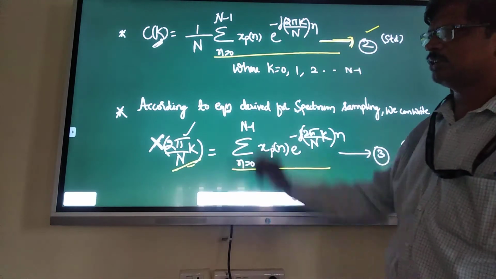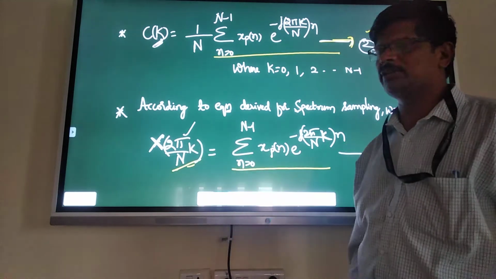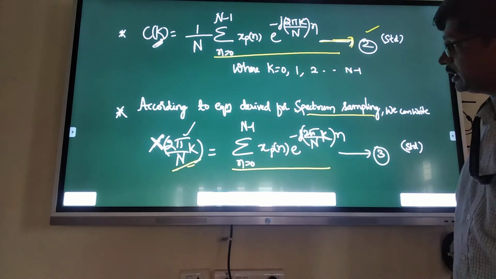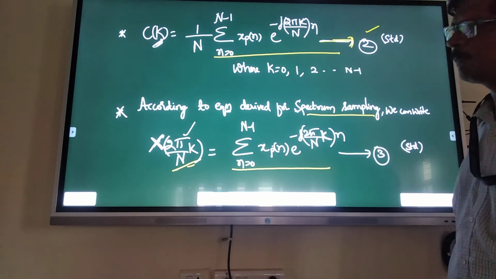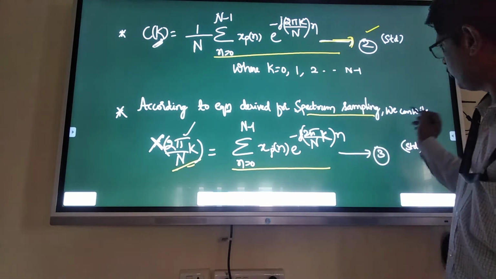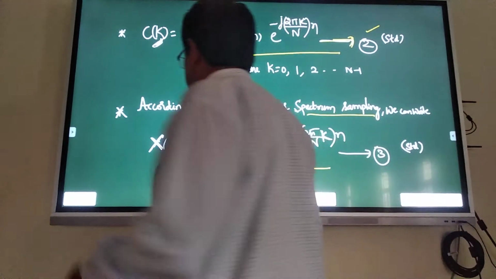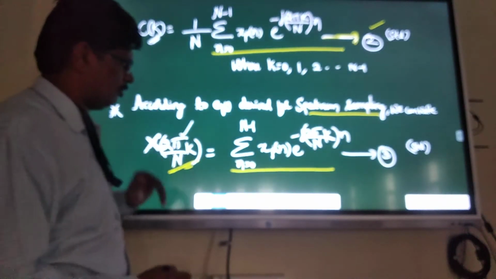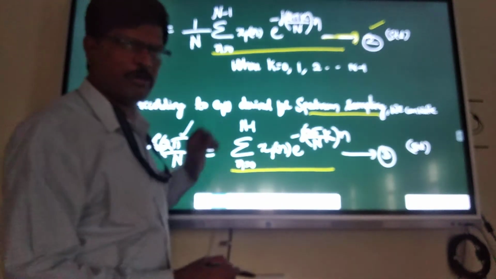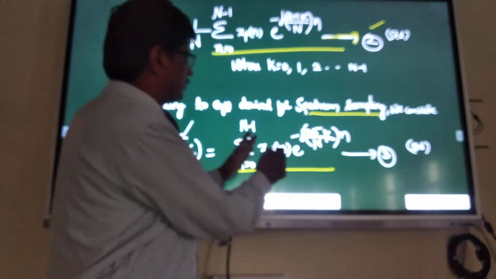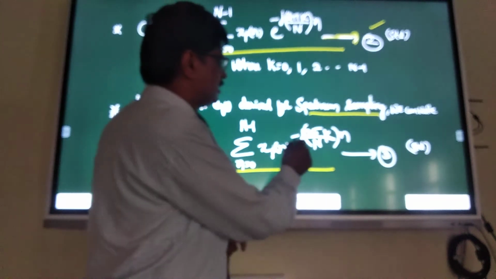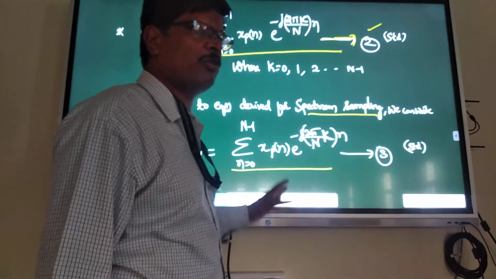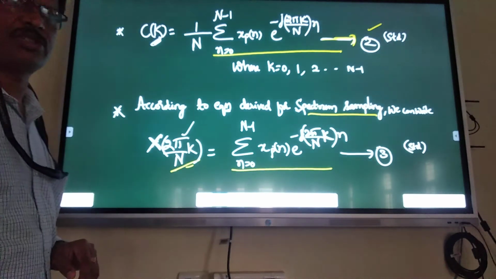According to the equations derived for spectrum sampling, we get this: X of 2 pi by n k, the frequency domain samples, is equal to summation n is equal to 0 to n minus 1, n being the number of samples, xp of n, e power minus j 2 pi k n by n. These are standard relations, which we derived in the last session.